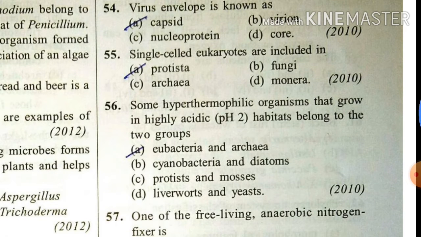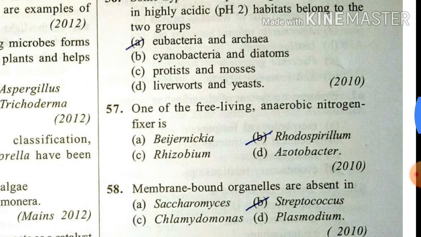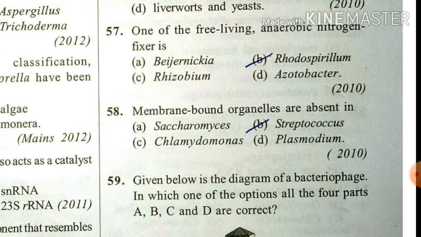Some hyperthermophilic organisms that grow in highly acidic, that is pH 2 habitat belongs to two groups, Eobacteria and Archaebacteria. One of the free-living anaerobic nitrogen fixator is Rhodospirillum. Membrane-bound organelles are absent in Streptococcus.